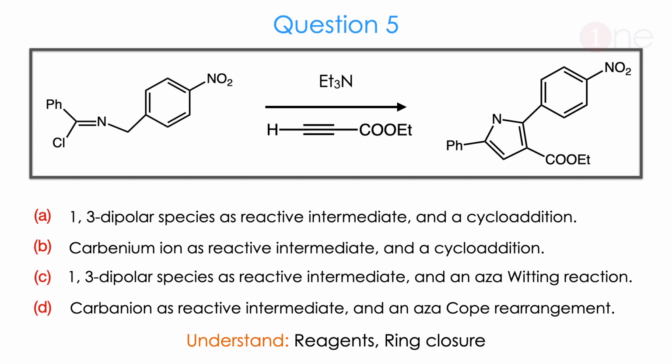Then question number 5. The starting material is an imine attached with the phenyl system. Then you are using the alkyne ester and amine. They ask you to guess the final product and how it's formed. They ask whether the intermediate is a 1,3 dipolar species, or carbenium ion, or carbanion, whether it is a cycloaddition, or Wittig reagent, or Cope rearrangement. Here you have to clearly understand the reagents and how ring closure occurs.